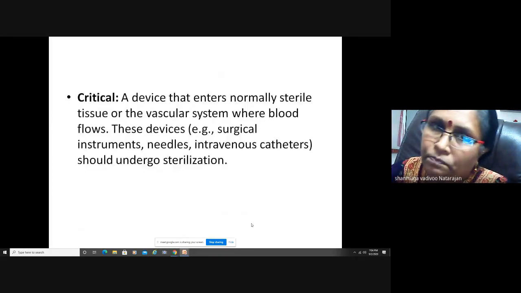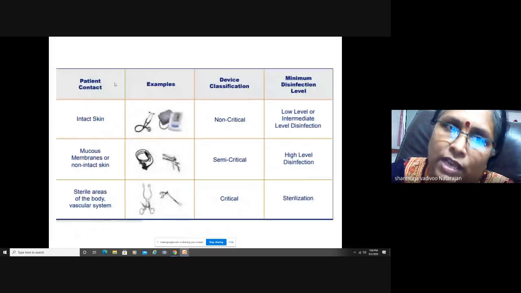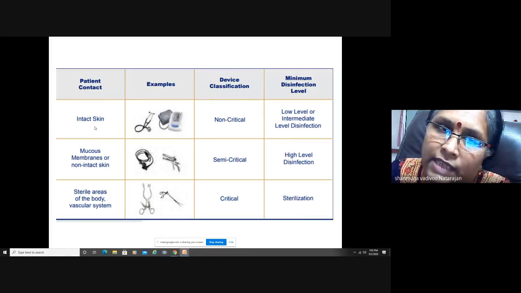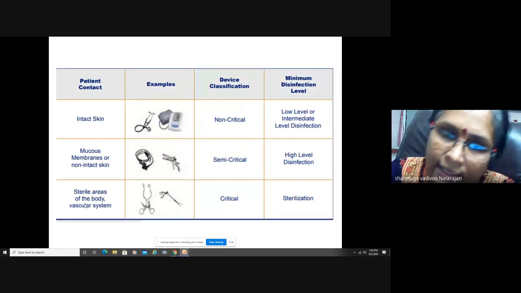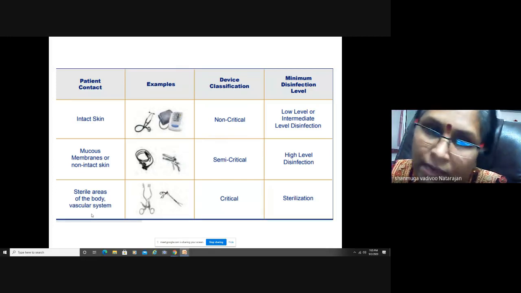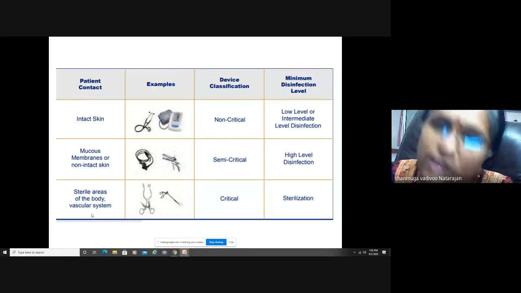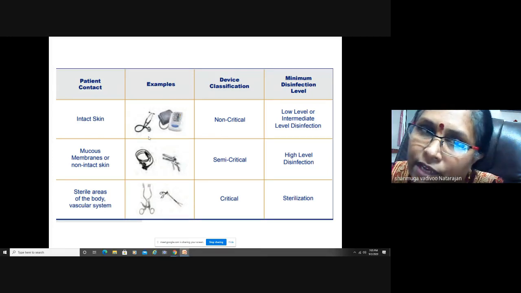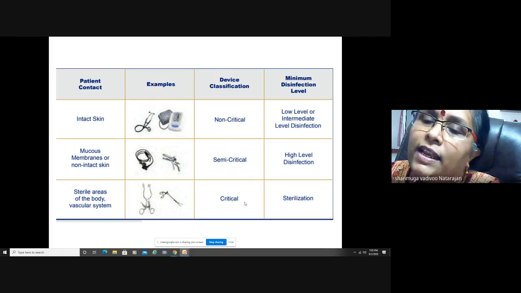You can see the entire thing in one slide, by patient contact. The first category is intact skin, the second category is mucous membrane or non-intact skin, and the third category is sterile areas of the body, that is the vascular system. You are going to penetrate the skin or other tissue, then enter the sterile areas. Here are the examples and device classification. For intact skin it is non-critical, for mucous membrane or non-intact skin it is semi-critical, and for sterile areas it is critical.